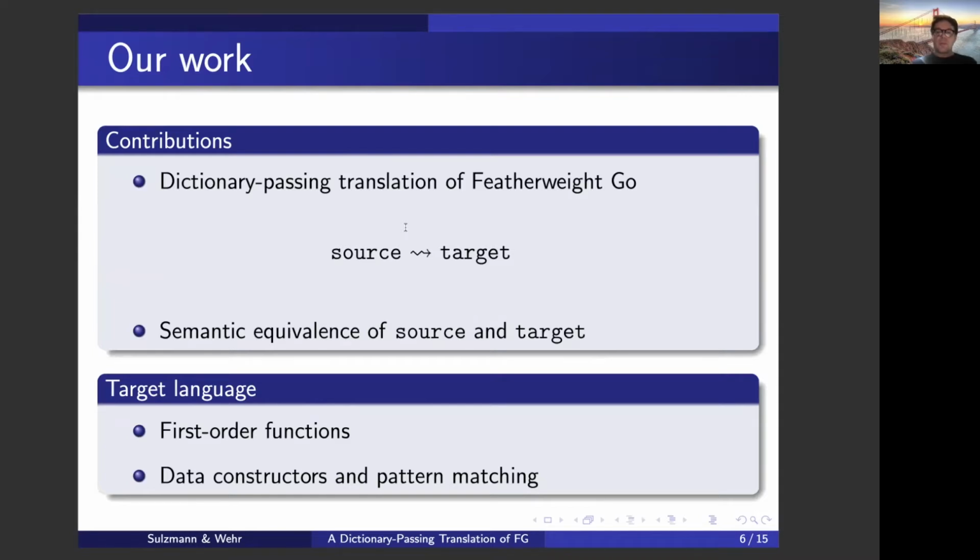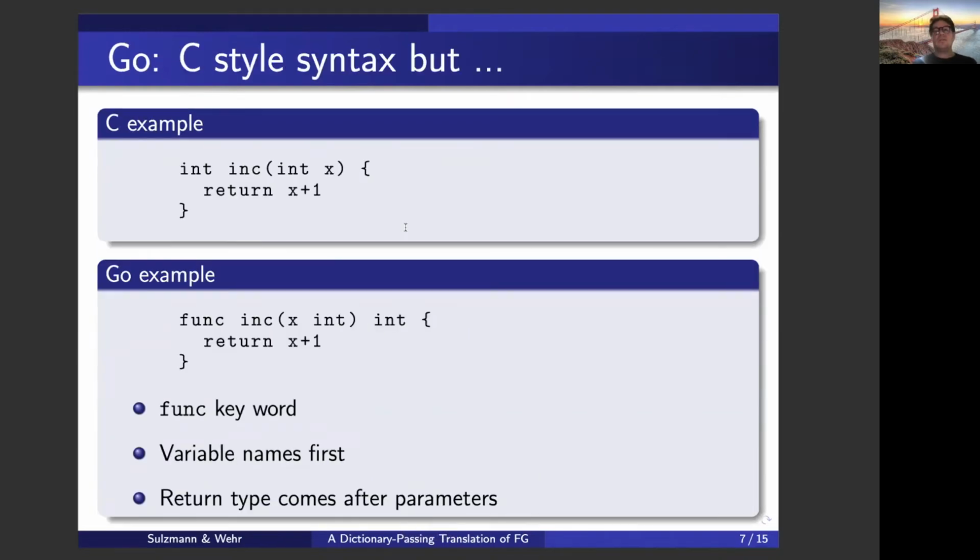The target programs are formed using a very simple target language. It's a functional language where we only find first-order functions, data constructors and pattern matching. In the remainder of this talk, I'll give you the highlights of the idea behind the dictionary translation scheme via a bunch of examples. To be able to read and parse the examples, we need to know a little bit about the Go syntax.